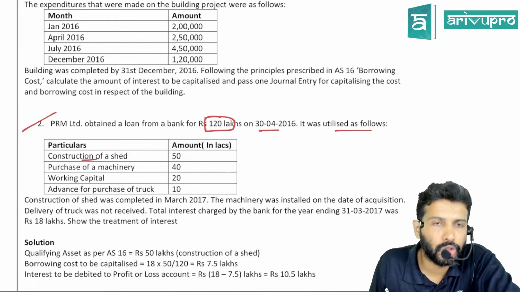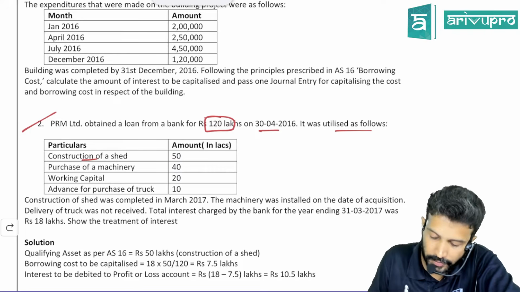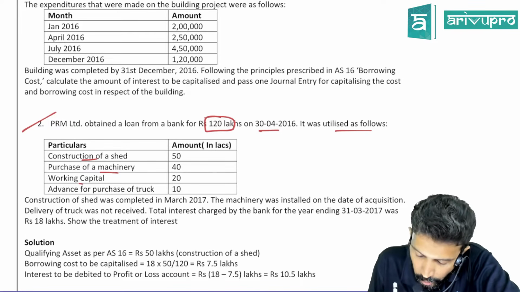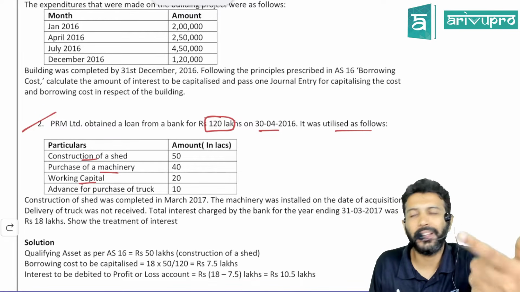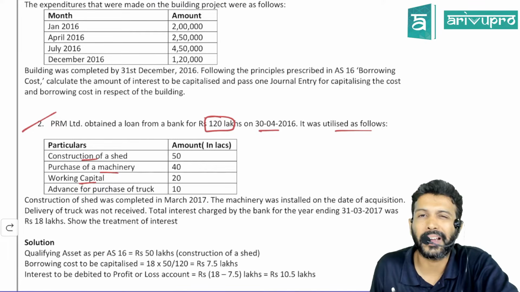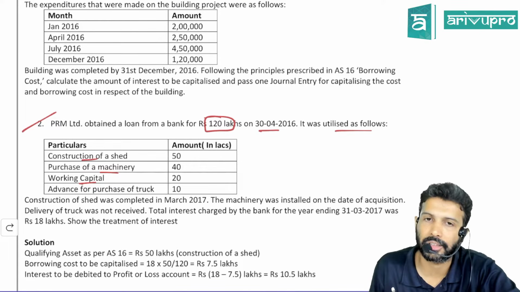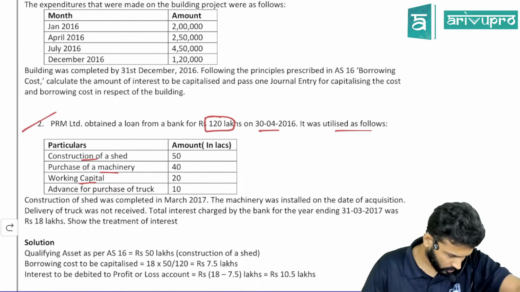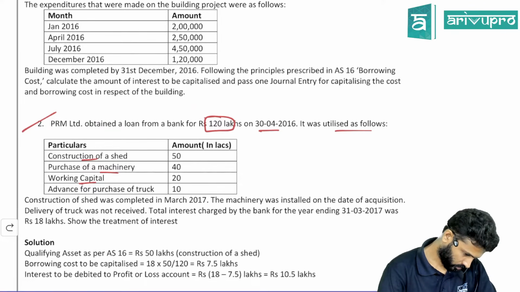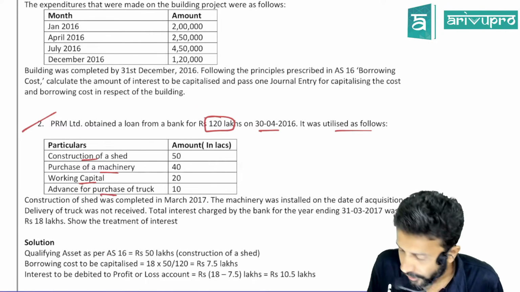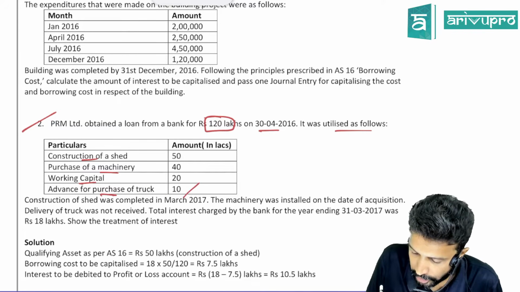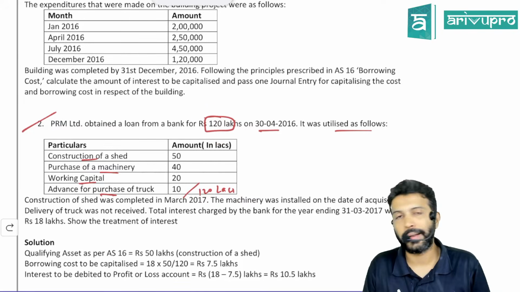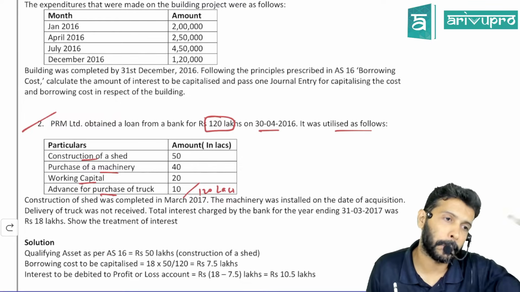One, construction of a shed, and how much got utilized for that? 50 lakhs. Then you used some portion of the loan to purchase machinery, 40 lakhs. Working capital purpose, 20 lakhs. Working capital means to manage your day-to-day affairs, like to pay creditors, rent, electricity, etc. Basically to manage your day-to-day affairs. And advance paid for purchase of a truck. Add up all these: 50 plus 40 is 90, plus 10, 120. So the loan amount is 120 lakhs. The loan has been utilized for 4 purposes.